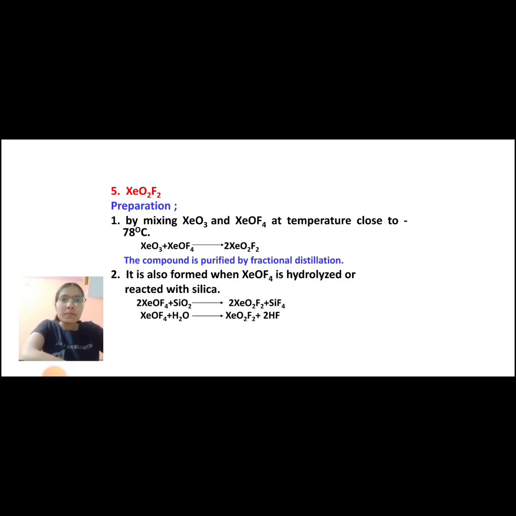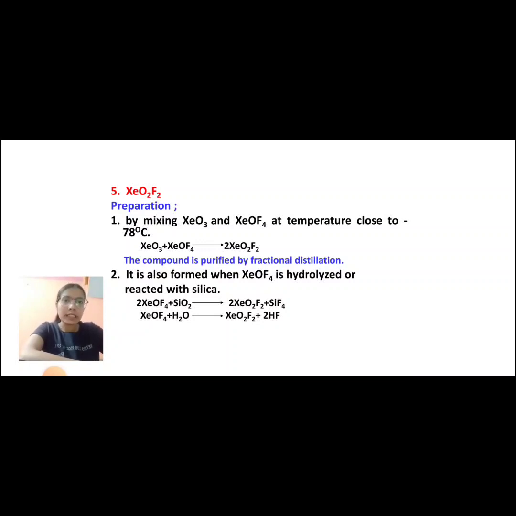So first is by mixing XeO3 and XeOF4 at a temperature close to minus 78 degrees Celsius. When we react XeO3 plus XeOF4 at minus 78 degrees Celsius, it gives 2XeO2F2. This compound is purified by fractional distillation. Second, it is also formed when XeOF4 is hydrolyzed or reacted with silica.